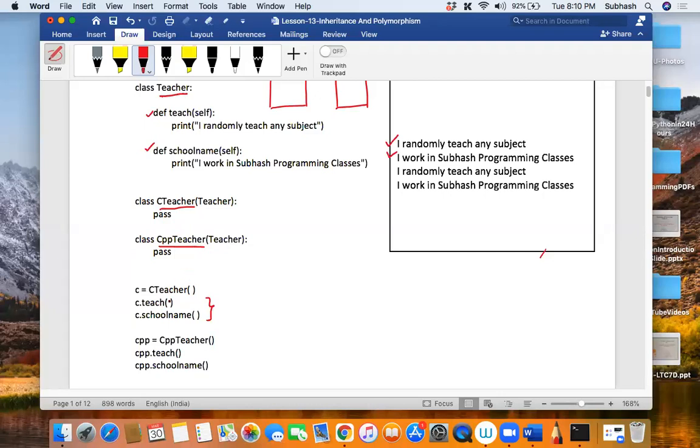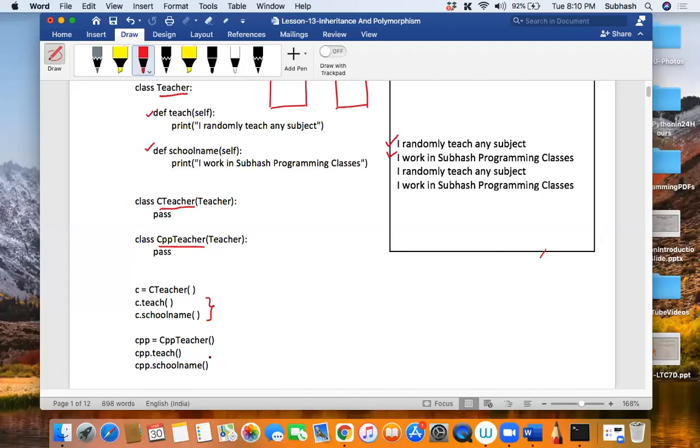Now, having said that, the same thing happens over here. So what am I doing in this line? Can you tell me what is happening in this line over here? In this line, I'm creating an object of the CPP teacher class. Yes or no? And again, I say cpp.teach and cpp.school name.